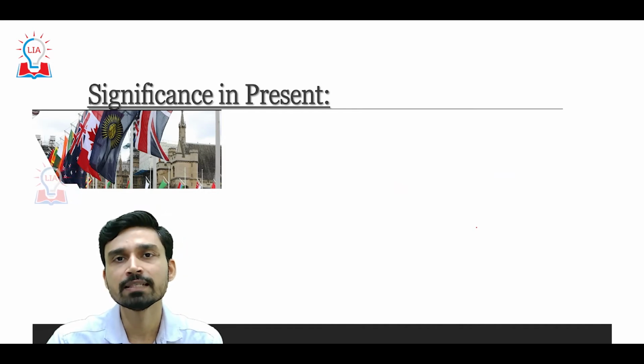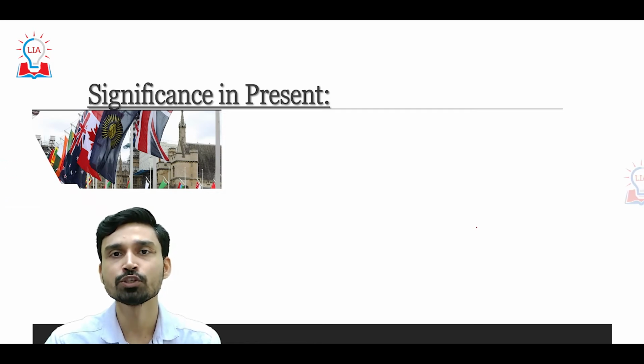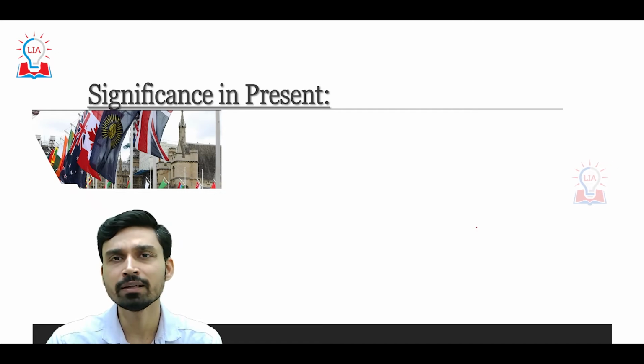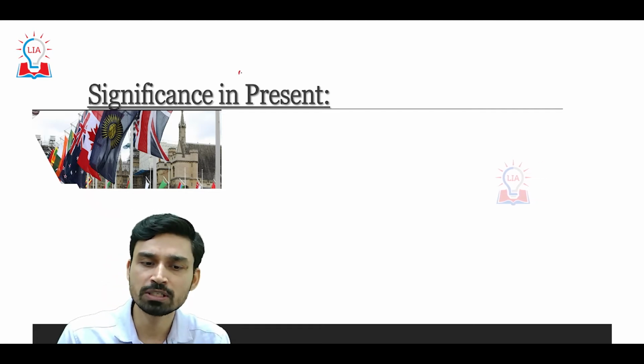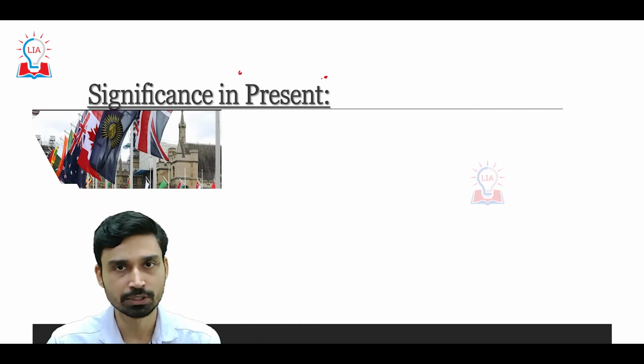So obviously we can see that most of the member countries of the Commonwealth do not have a very strong political dependency or political relation with the British monarch, and wherever the relation exists it is mostly ceremonial in nature. So what can we understand about the significance of this grouping in the present context?